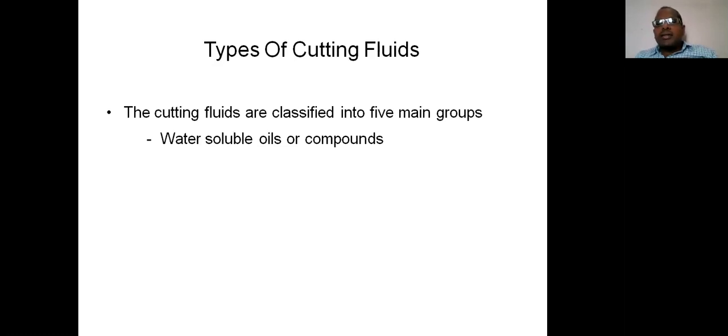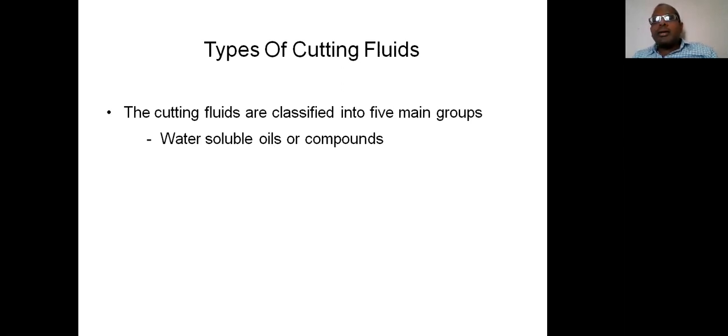The second thing is that sometimes the heat produced between the job and the cutting tool may be high. The property of water soluble oils is that the heat carrying capacity is somewhat less.